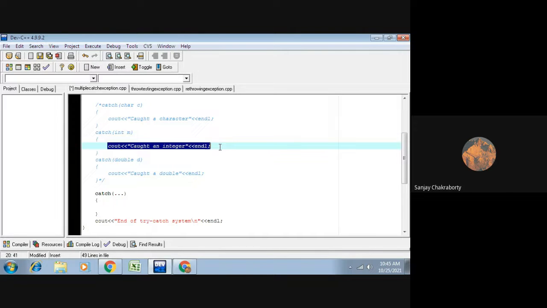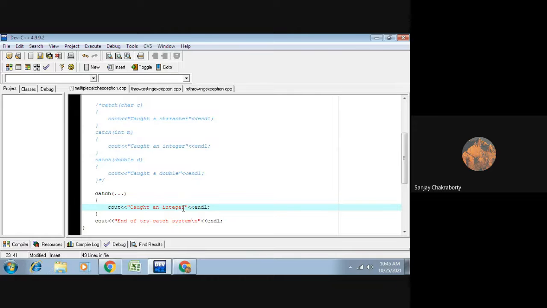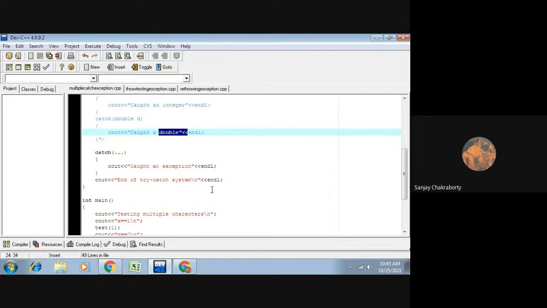out an exception handling statement, caught an exception. You cannot specify what kind of exception you are catching by the help of this general catch statement. So instead, we are just specifying that we have caught a general exception. It may be an integer exception, a float exception, a character exception, a double exception, any kind of exception it may be. So this is another way of handling a universal kind of exception.